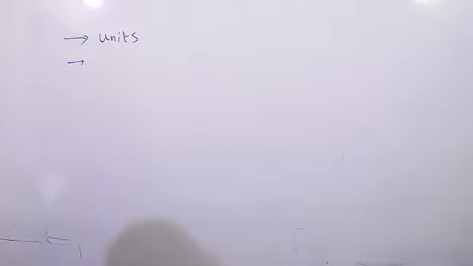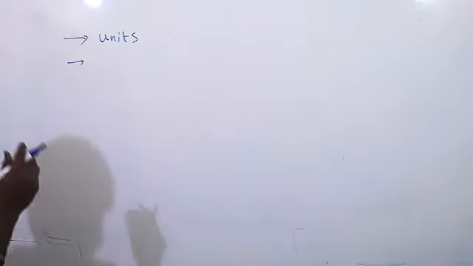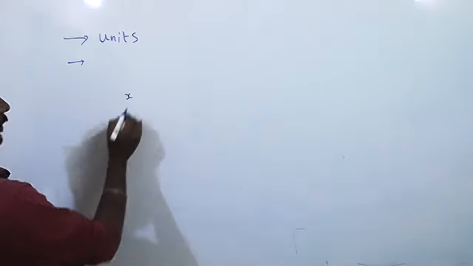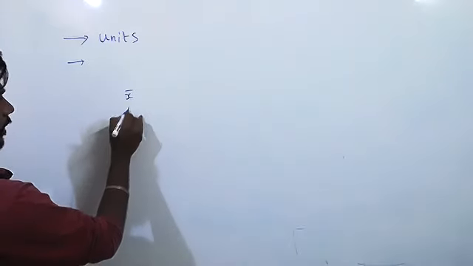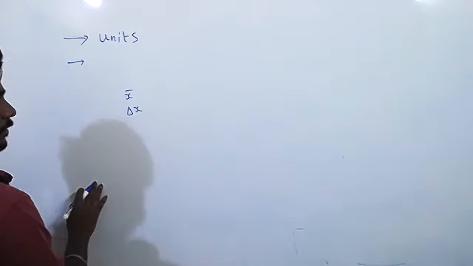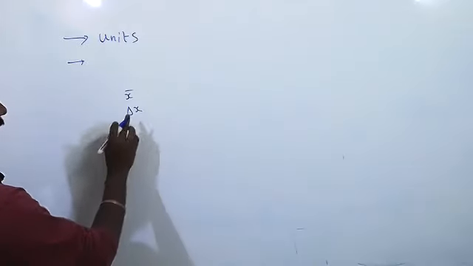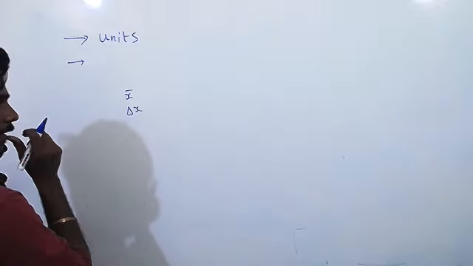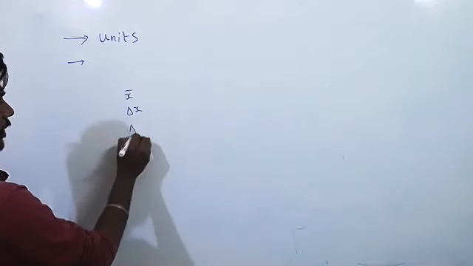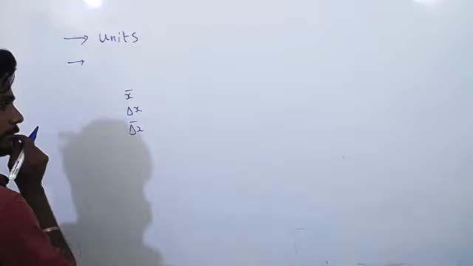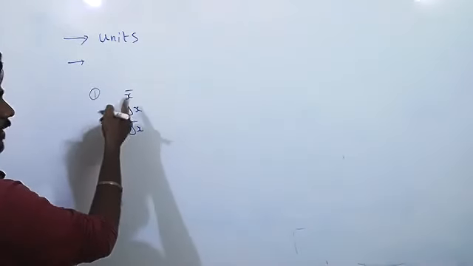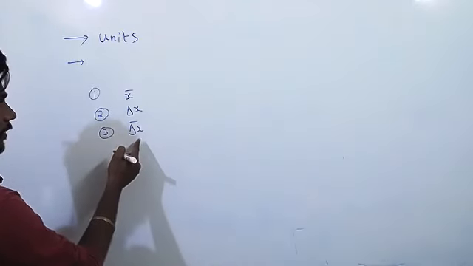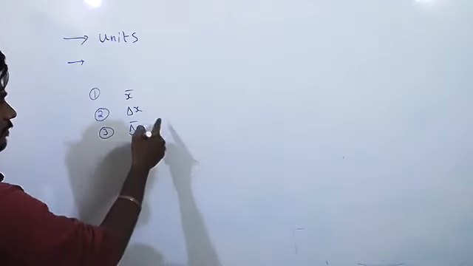Did you remember in the last class we did two sums, right? We calculated the mean value first. After that we calculated delta x. What is delta x? Absolute error. First step, we have to calculate the mean value. Second step, we calculate the absolute error. Third step, what do we have to calculate? The mean absolute error.